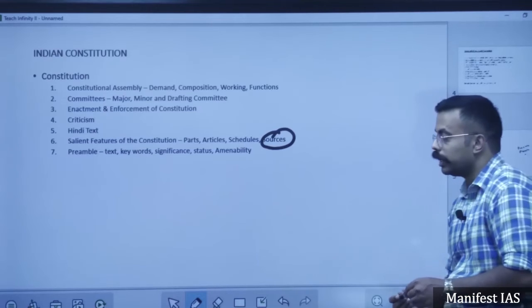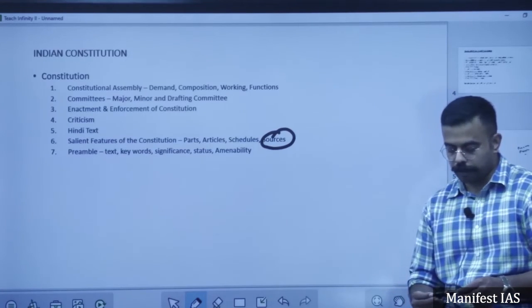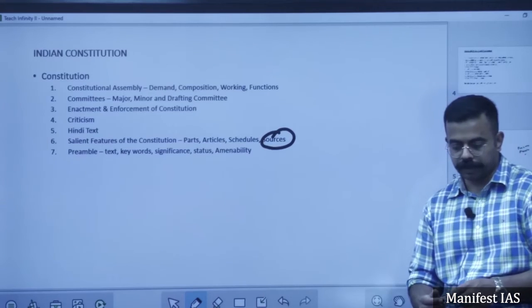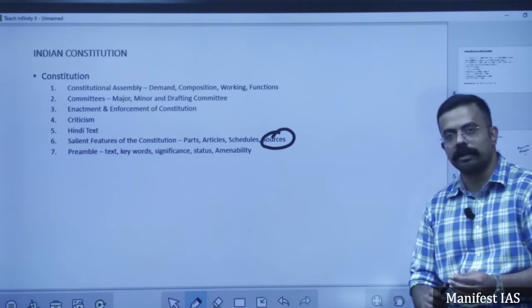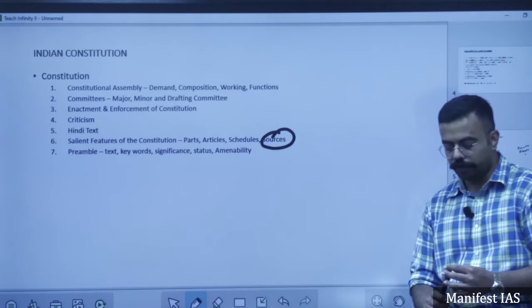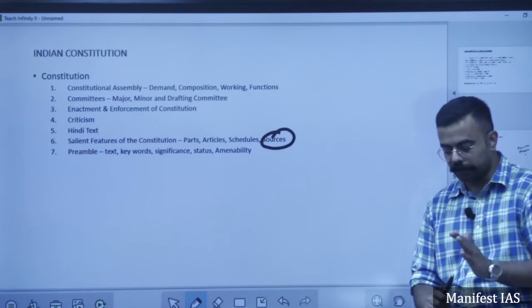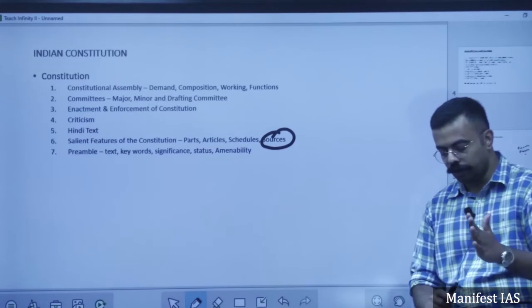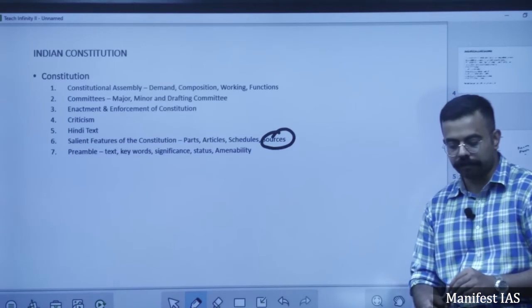Okay. The next thing is democracy, democratic. Democracy means what? Power by the people, of the people and for the people. That is what is meant by democracy. So we have direct democracy and indirect democracy. What kind of democracy are we? Are we direct or indirect? So we are following representative democracy, that is indirect democracy. We elect our representatives who form laws and exercise power on our behalf.